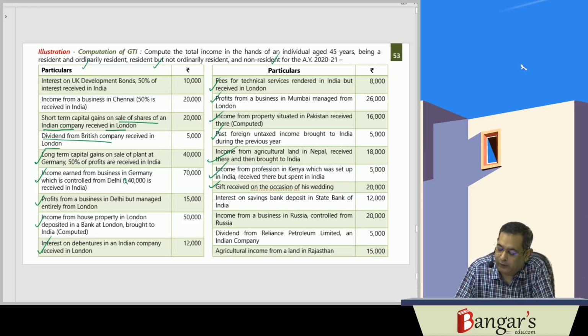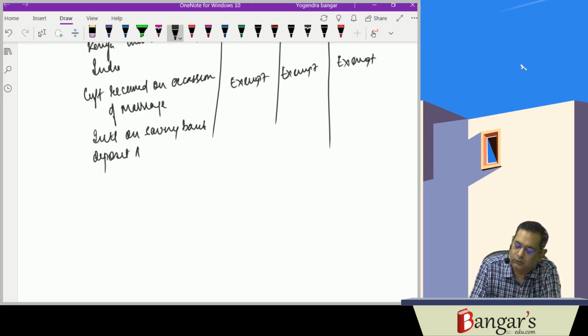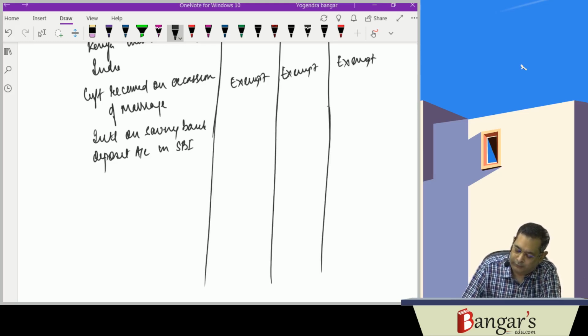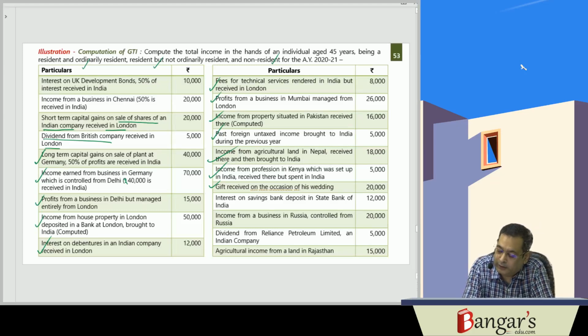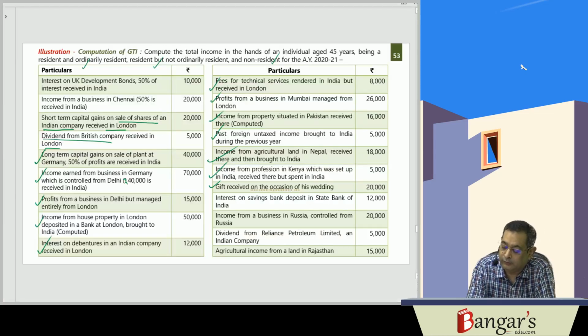Interest on saving bank deposit account in SBI. How much is it? It is 12,000 rupees. It will be taxable in all the three cases.